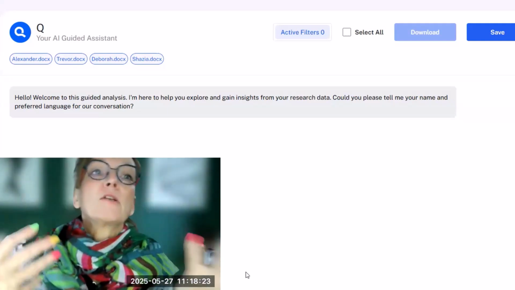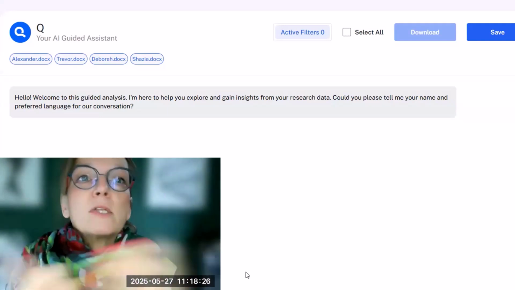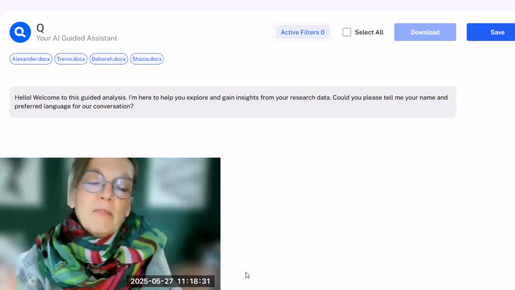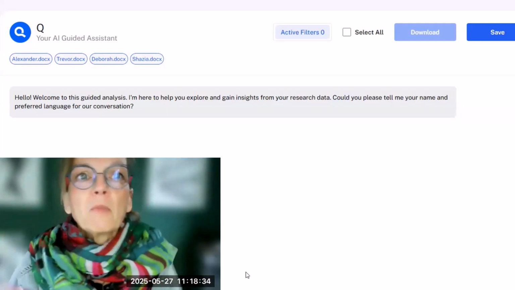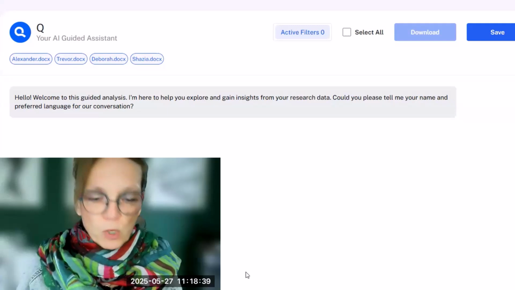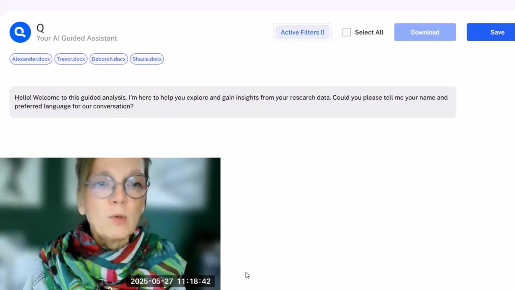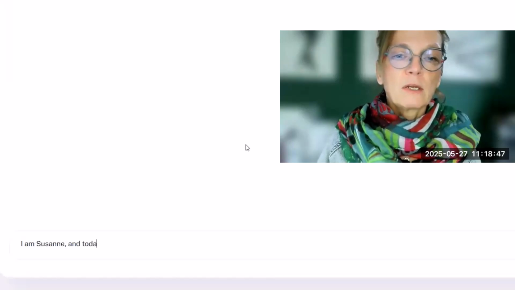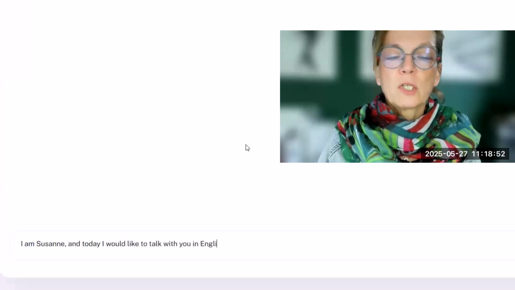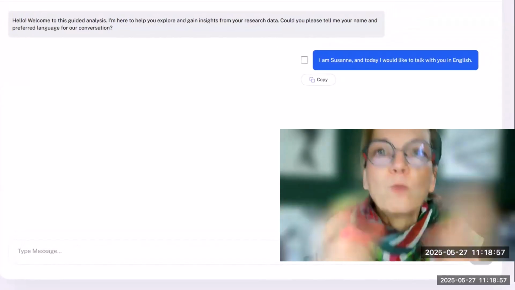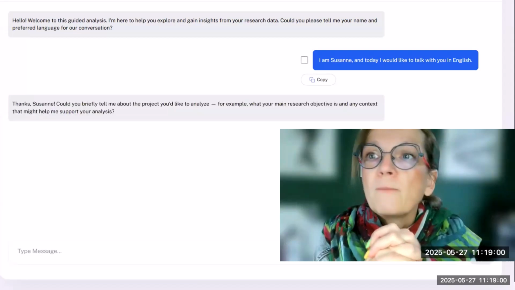What happens here now is that Q is going to welcome you to this guided analysis, and say it is here to help you explore and gain insight from your research data. It's generative AI, so the greeting will be whatever Q thinks at that moment. But what it's always going to ask you is, what's your name and in which language should we communicate today? So I tell it I'm Susanna, and today I'd like to talk with you in English. You don't have to be that elaborate, you can just say Susanna, and English is fine, or whatever language you want to communicate with.